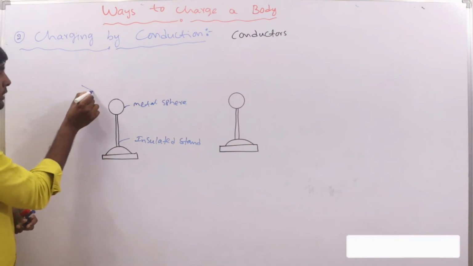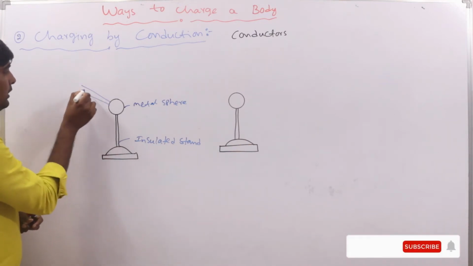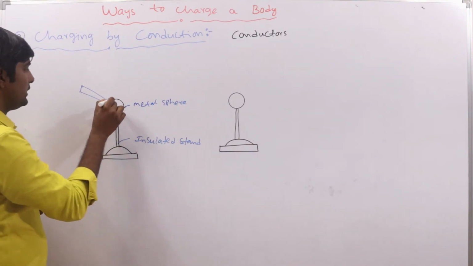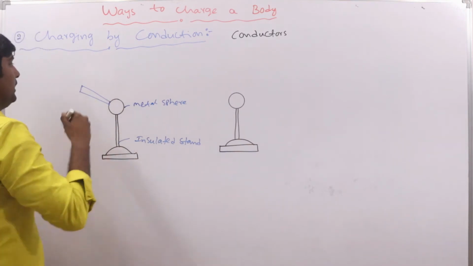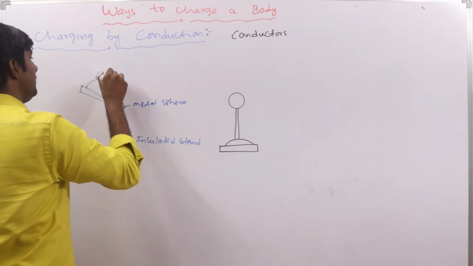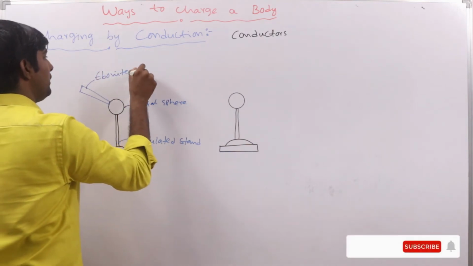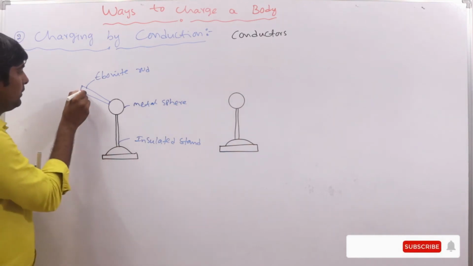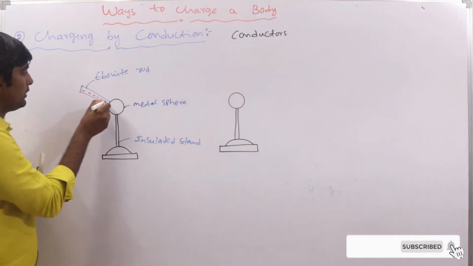Now suppose a charged body is brought in contact with this. We are taking an ebonite rod, which has an excess of electrons, so I am showing it with a negative charge.